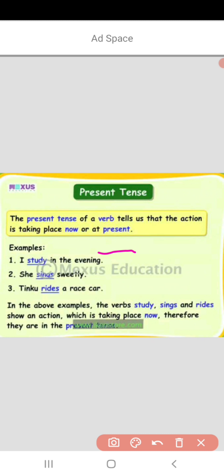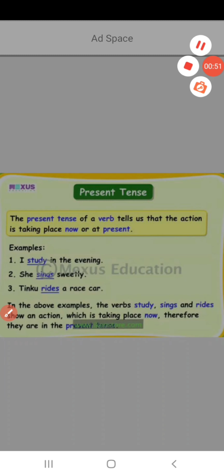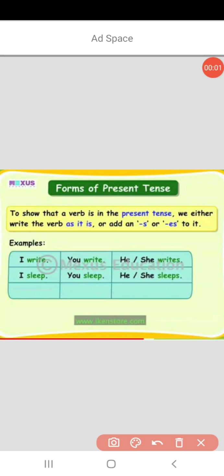See, the present tense of a verb tells us the action is taking place now or at present. For example, I study in the evening, she sings sweetly, Tinku rides a race car. So in the examples, the verbs study, sings, rides show an action which is taking place now. Therefore, they are in the present tense. To show that a verb is in the present tense, we either write the verb as it is or add an s or es to it.